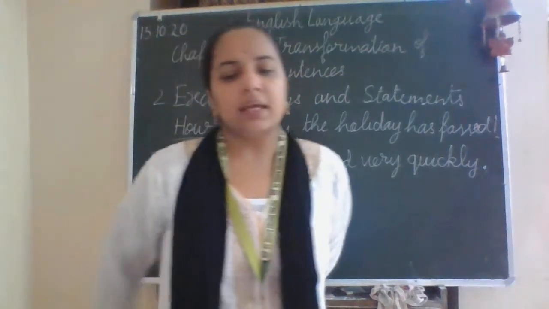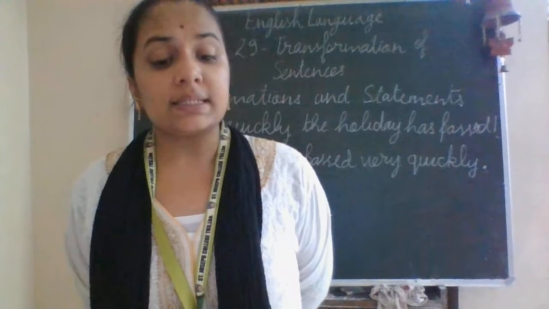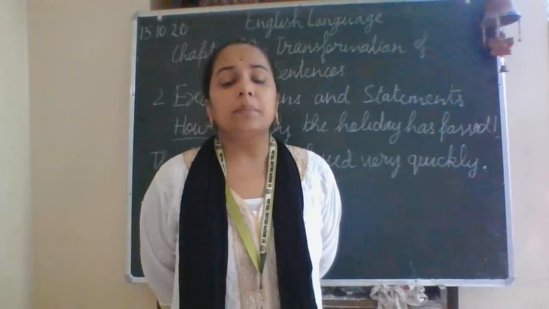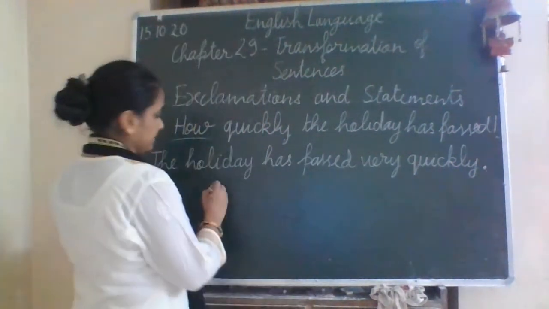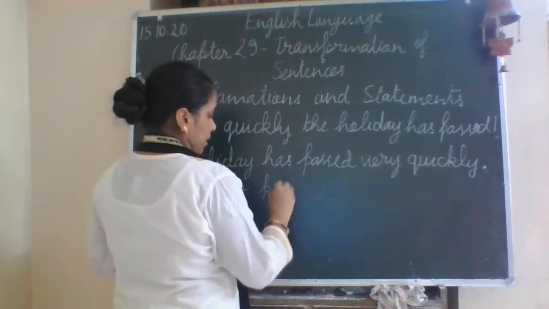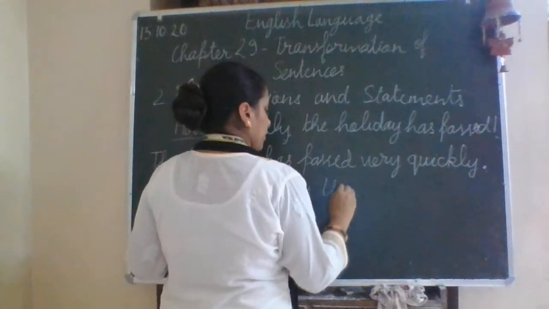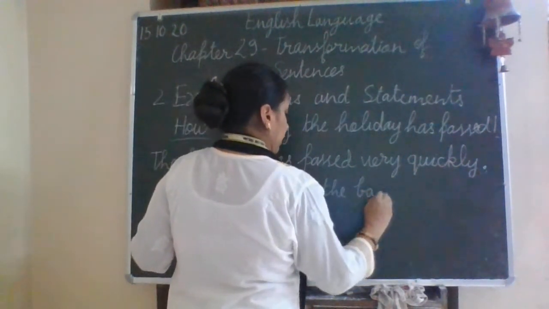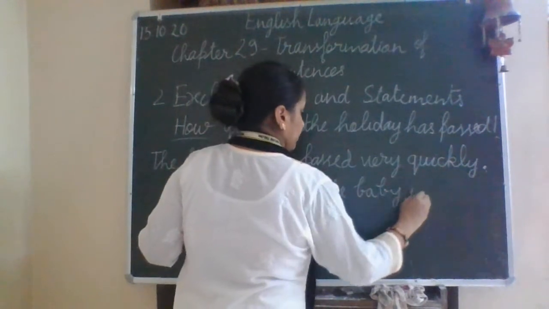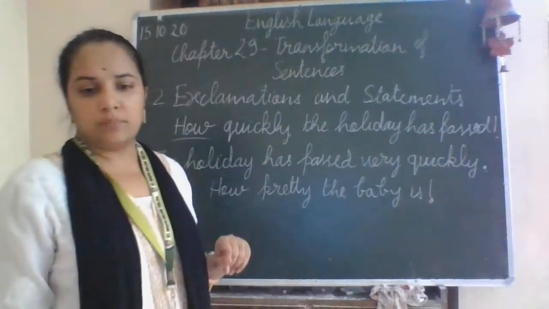For example, in exercise 2, the first sentence given here is, how pretty the baby is, with the exclamation mark.